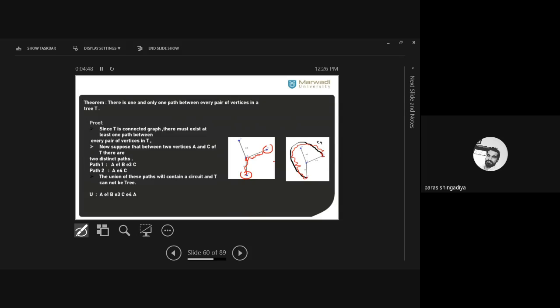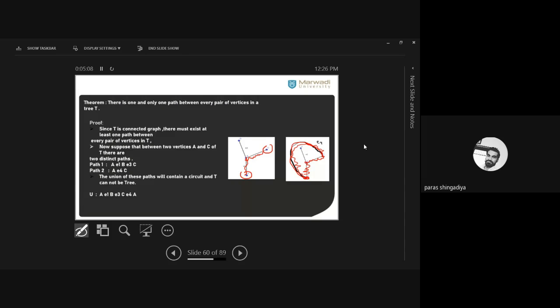So the union is equal to A E1 B E3 C E4 A, and that means a cycle.